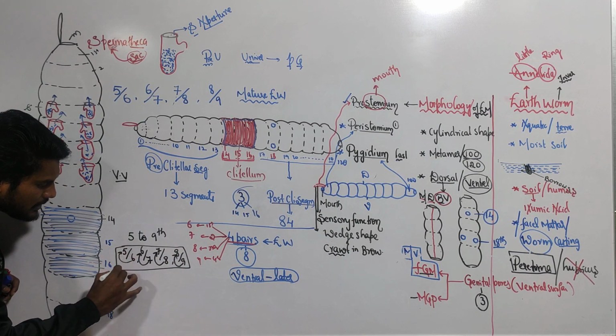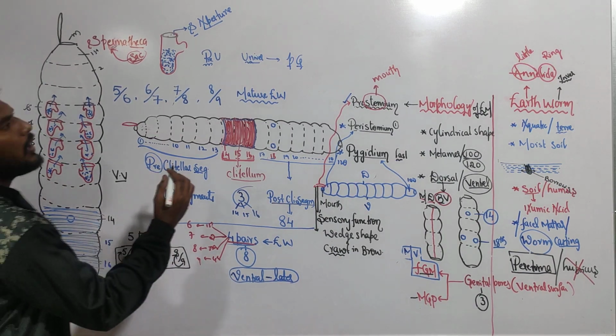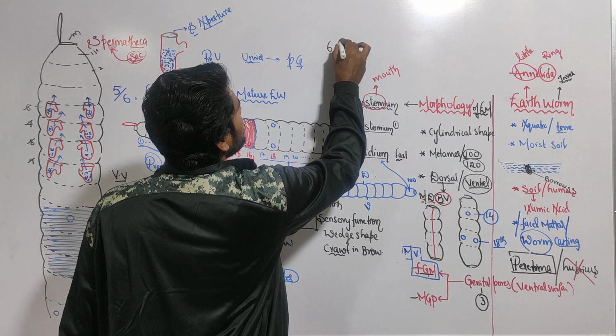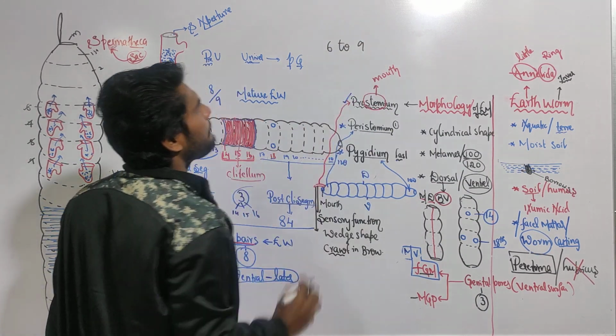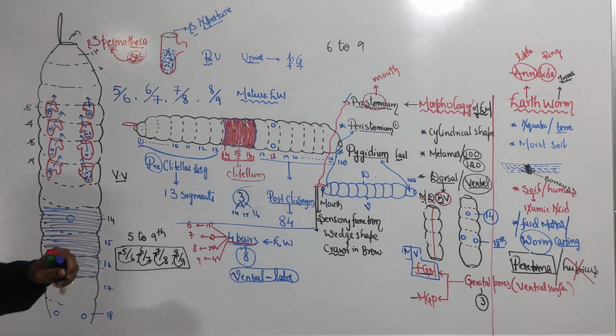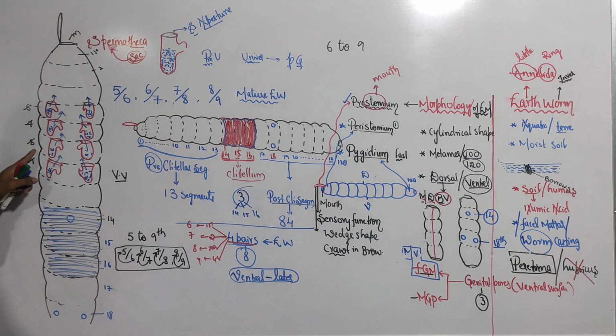If the question is the location of the spermatheca in the earthworm, from where to where, the answer is 6 to 9. The answer is 6 to 9. Why? Because in the 6th, 7th, 8th and 9th segments spermatheca is present.